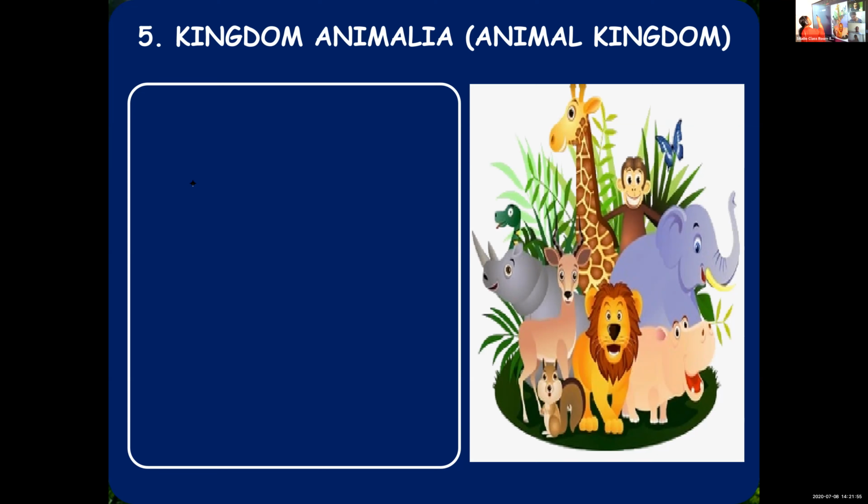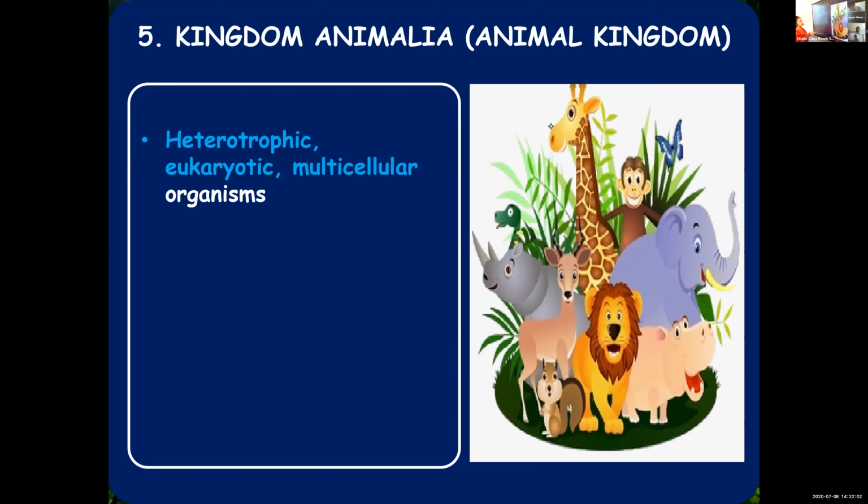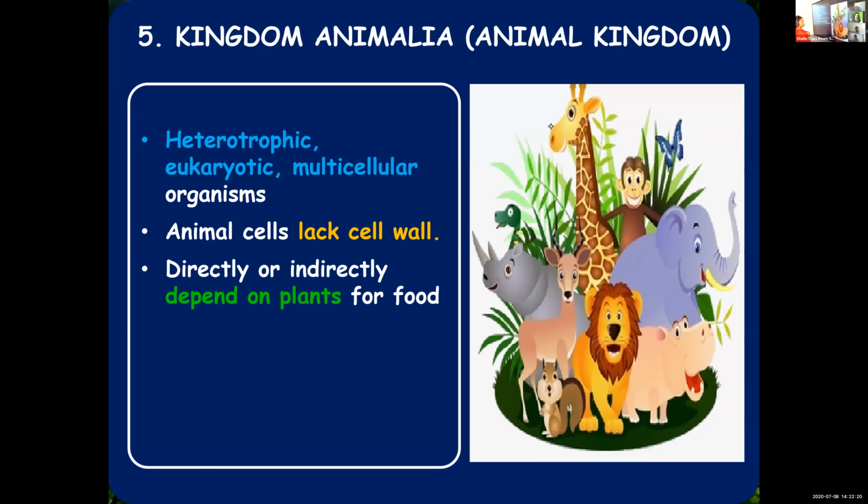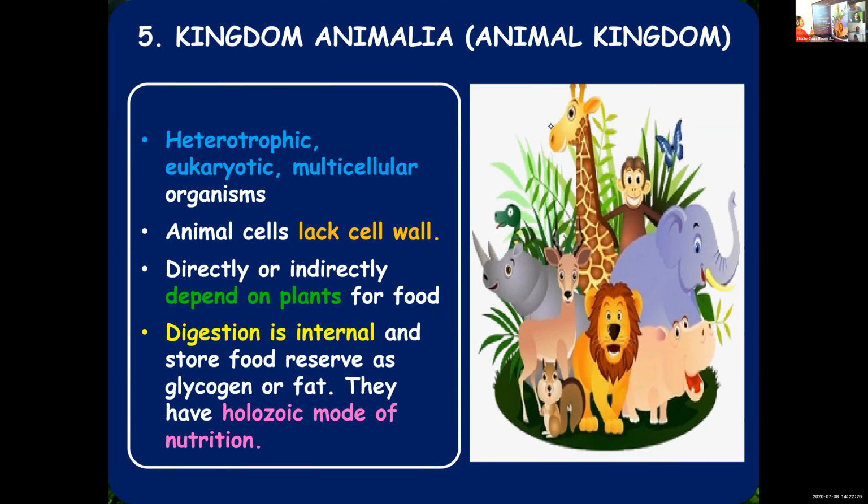So let us see the details of the same. Heterotrophic, as you have told, means they cannot prepare their own food. They depend upon green plants or other organisms for their food, mainly green plants, either directly or indirectly. They are eukaryotic and multicellular. Animal cells are without a cell wall. All these are basic points.